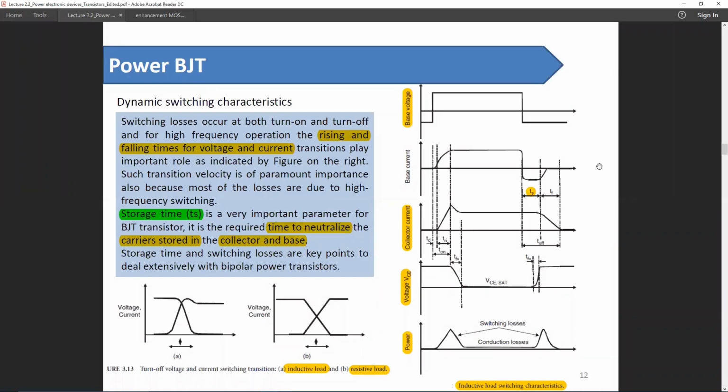This is a diagram of the switching characteristic of a transistor. The turn off process is dominated by this storage time, which is the time to neutralize the carriers stored in the collector and base.